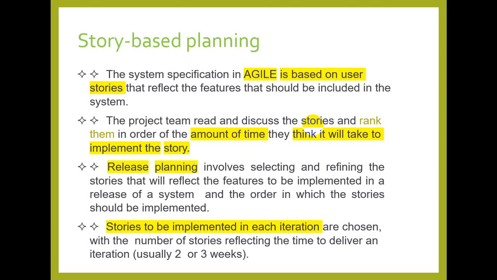We can decide how much stories we can cover, seeing the time to complete those stories, and then the developers pick stories for themselves to be implemented. So first, we decide a time for each story. We see the priorities, then we plan a release, and then we plan the iteration within the release.